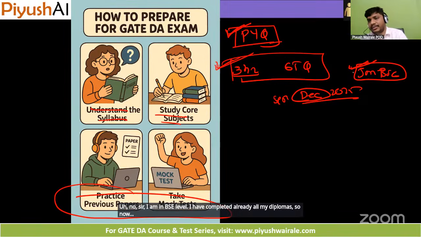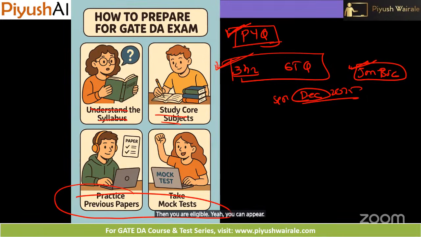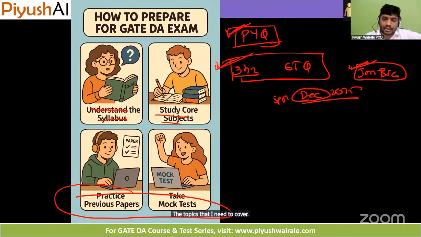Yeah, you can appear. The next question: as we have discussed, I have to go through all the 7 courses. Should I go video by video, or should I go by the topics that I need to cover? Topic wise only, not the entire course.